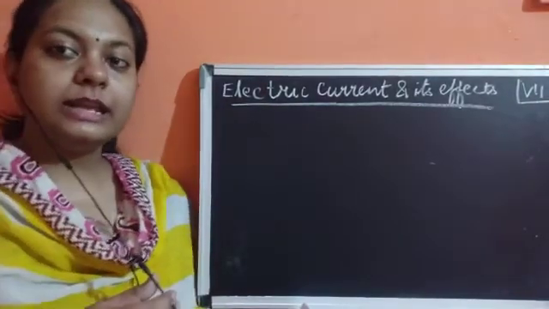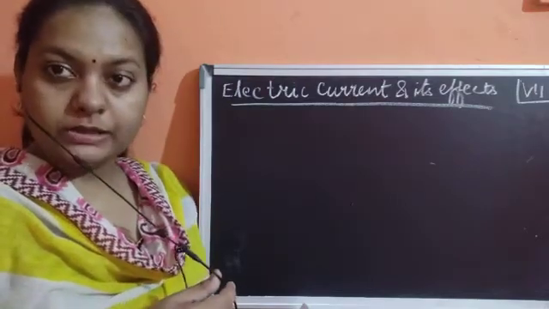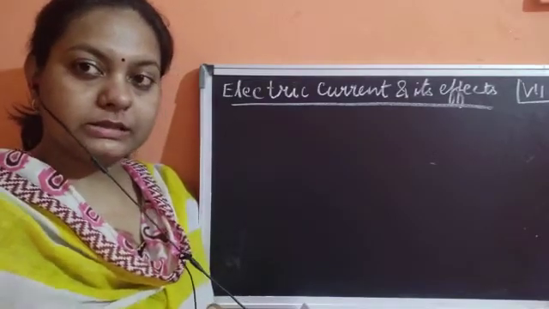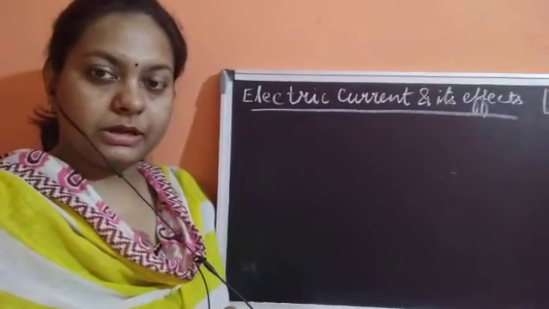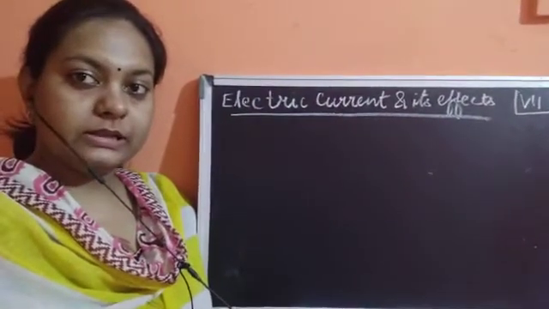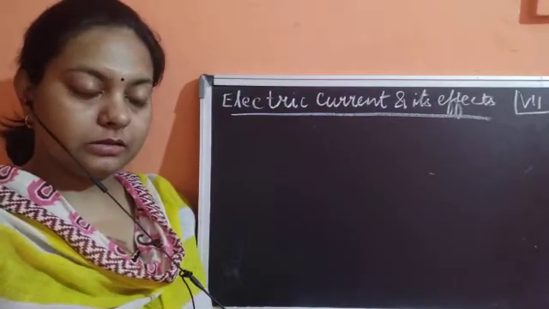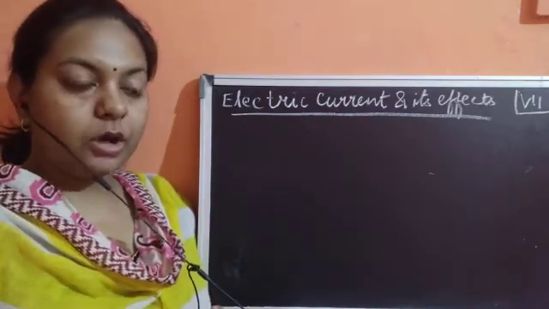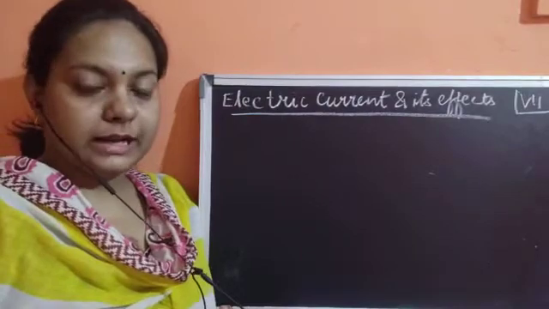Next thing we discussed was the meaning of the words open circuit and closed circuit. An open circuit means the circuit is said to be open when any component of the circuit is not present, or if it is broken. Then we discussed the complete circuit, which means a circuit where all the components are working in proper condition, or the switch is in on condition. So this was the difference between an open circuit and a closed circuit.